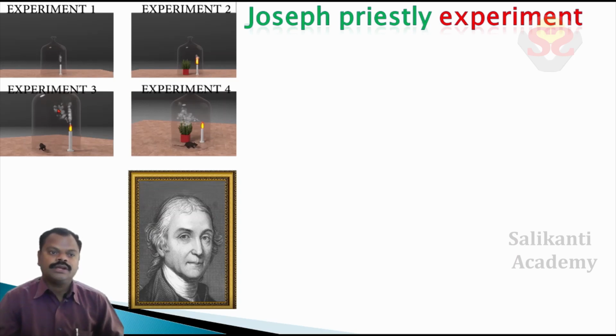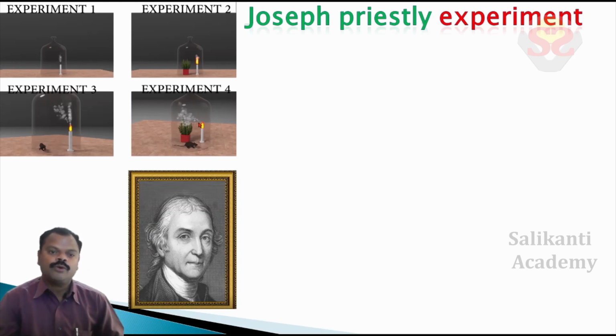After that, he did experiment 3. In that, he placed a glass bell jar on a burning candle and a rat. After some time, the burning candle was exhausted and the rat died.